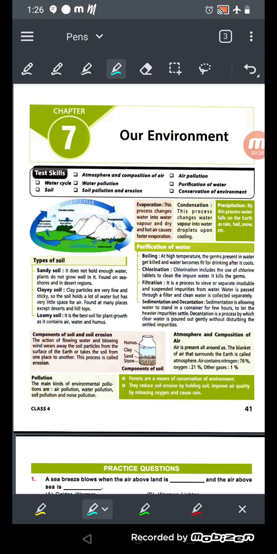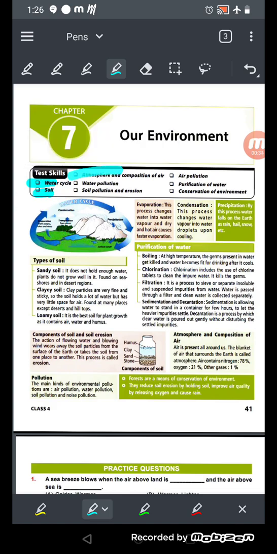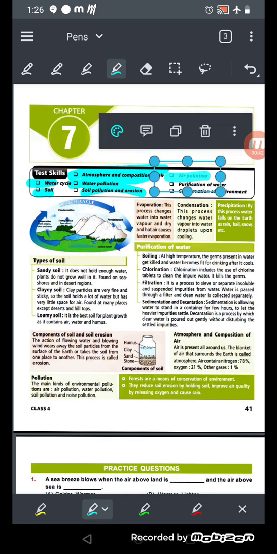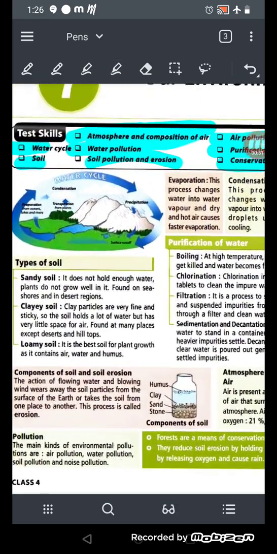And what we are going to learn? We'll learn about the water cycle, we'll learn about the soil, then atmosphere and composition of air, then we'll learn water pollution, soil pollution and erosion, then we are going to learn air pollution, purification of water, conservation of environment. Okay, so let's start. See, the first thing what you can see is the water cycle.